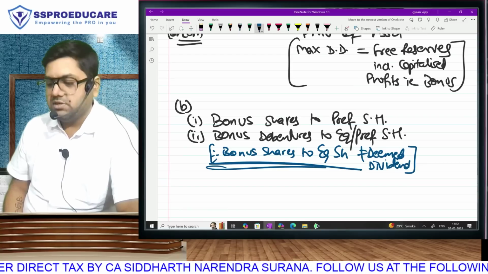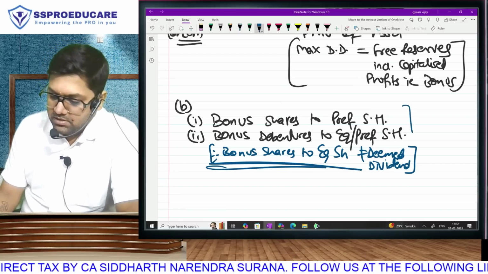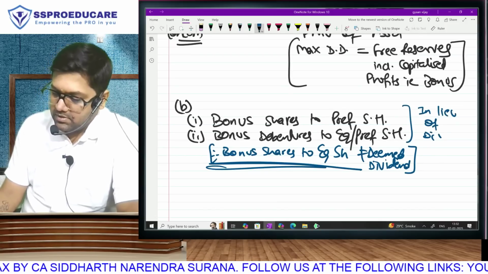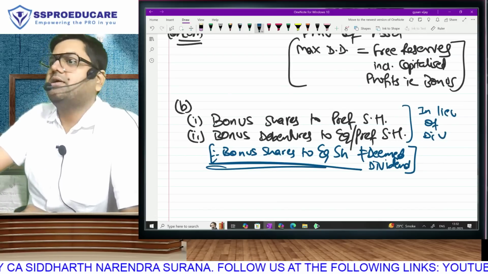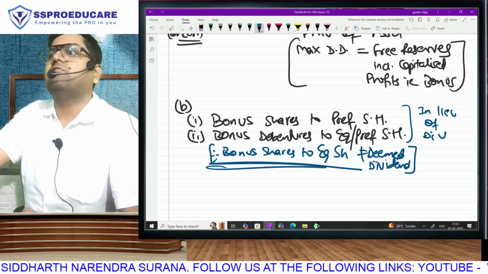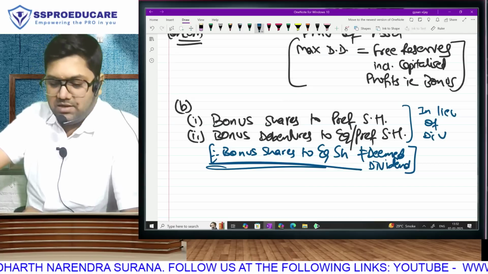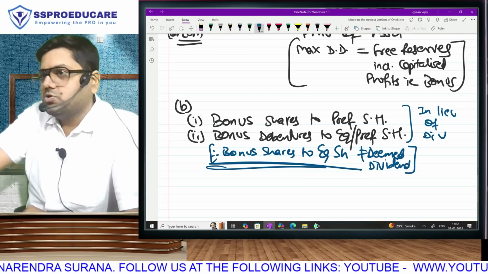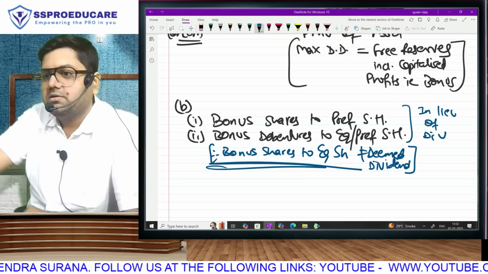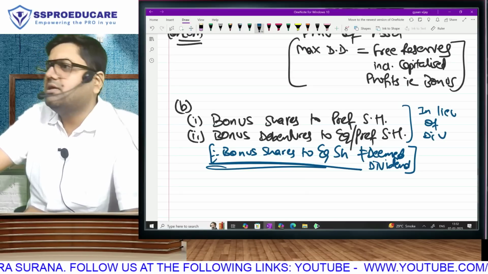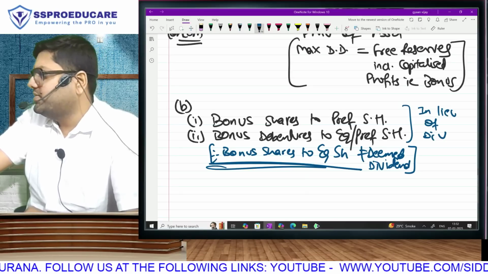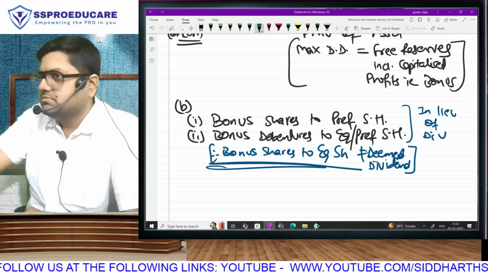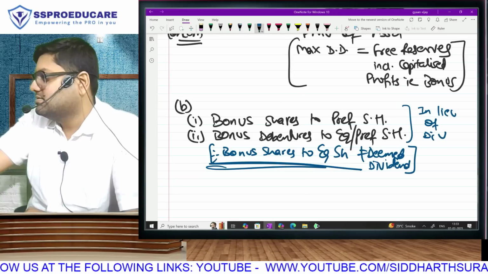Understood? This is basically a secret way of giving them dividend. This is on the understanding that you will not ask or demand any dividend hereafter. Understood? So A and C is distribution of asset. B is creation of a liability. Free shares or free debentures. So right now the free debenture is